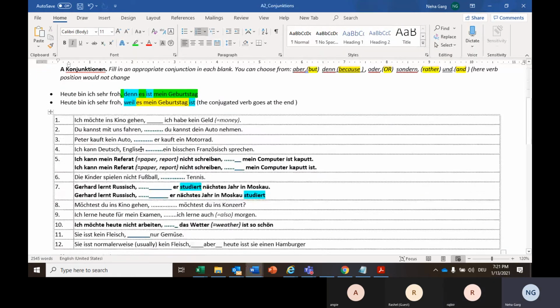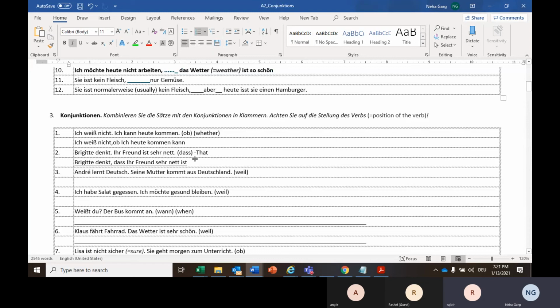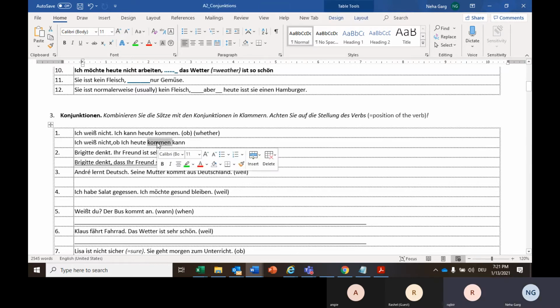Now, next sentence. Ma'am, can you use two verbs back to back, like a conjugated verb, kommen and kann? No. First basic rule, Rajveer. In one sentence, you can conjugate one verb only, which you put at the second place. Here, in the first sentence, heute kommen kann. So kommen has not been conjugated. This is an infinitive form. Kann has been conjugated, which we have kept at the end of the sentence. Okay.